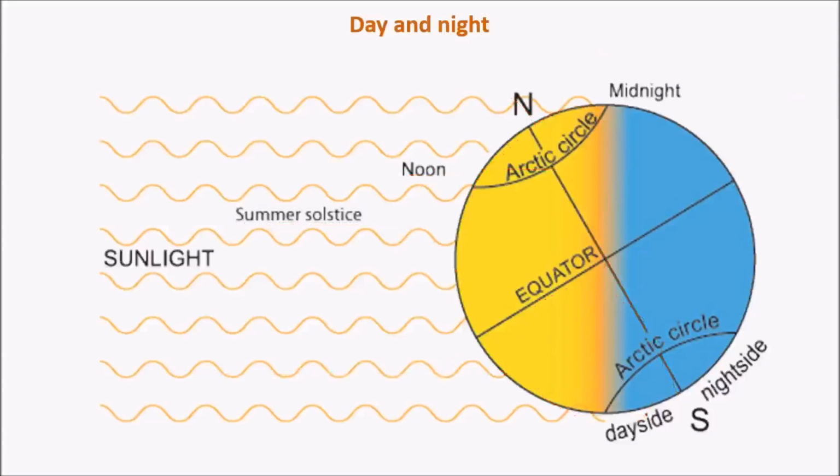And we can see that the Arctic Circle is under perpetual sunlight as it is tilted towards the sun's rays, and the Antarctic region is in perpetual night, or there is no sunlight for about 6 months in this whole region, as the Earth is tilted away from the sun. And the exact opposite happens in winter season, where the northern hemisphere, that is the Arctic Circle, is in darkness, whereas the Antarctic Circle will be in perpetual daylight. So these important features are mainly due to the tilt of the Earth and the revolution of this tilted Earth around the sun.